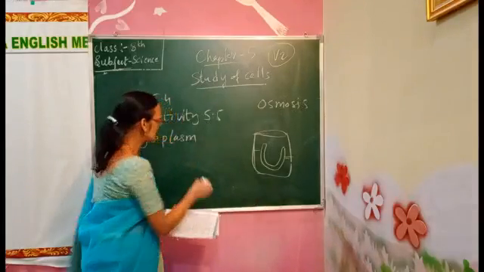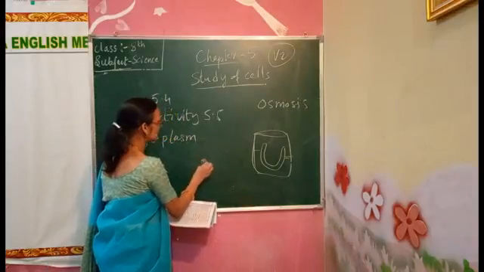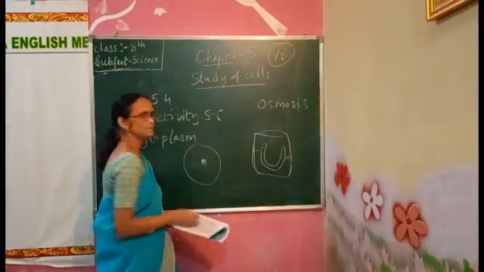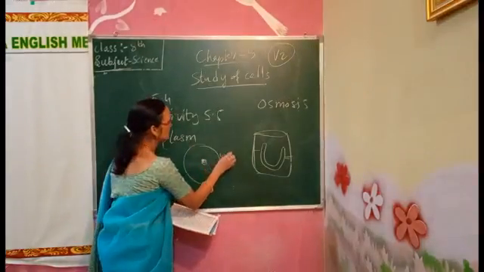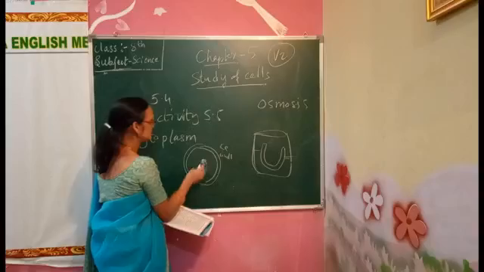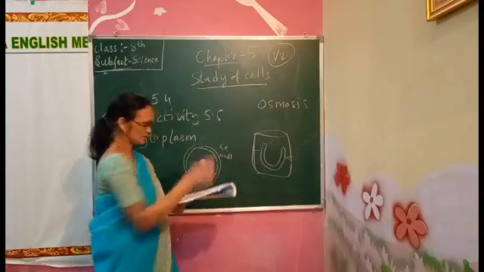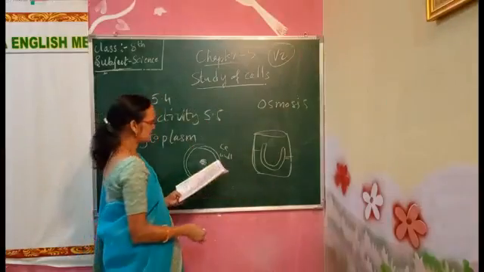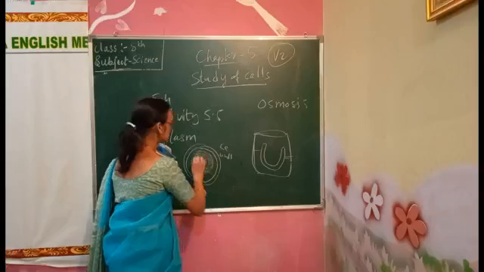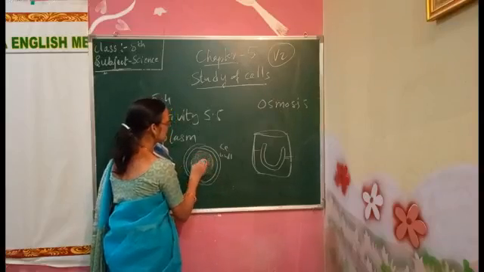As you know, the nucleus is the center part. This is the cell wall, and inside there is the cell membrane. The cytoplasm is like a jelly surrounding the nucleus.